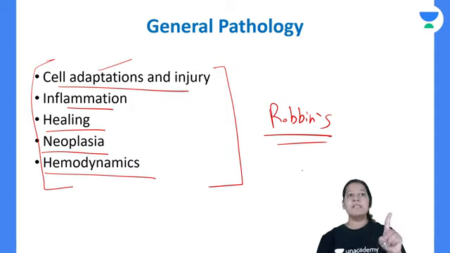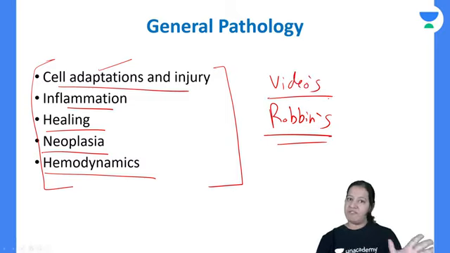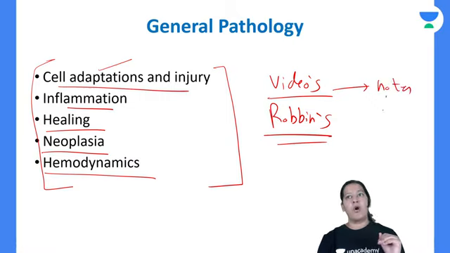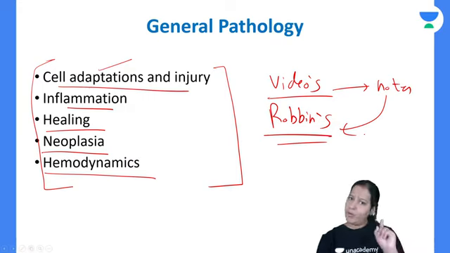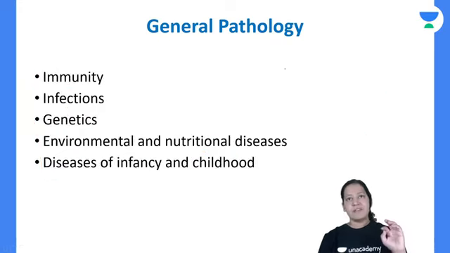So from Robbins, you have to read these 5 chapters after watching my videos. So first watch my videos, make your notes. After making notes, read Robbins. It will be very easy for you. Please believe me, trust me, and try it for once. These are the 5 chapters.